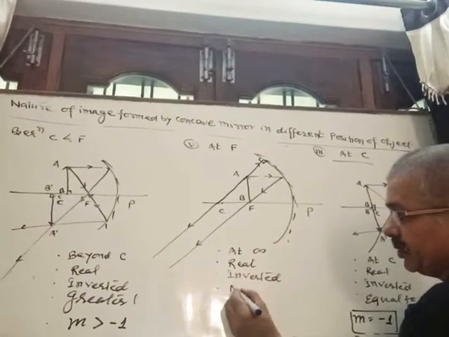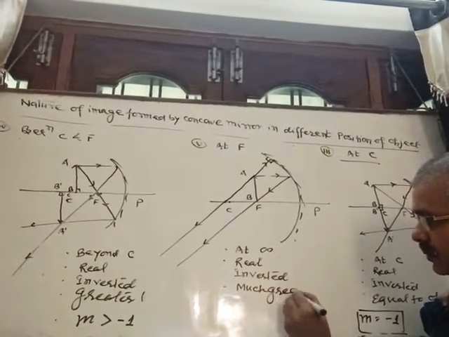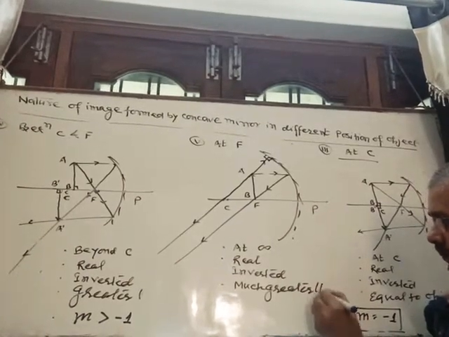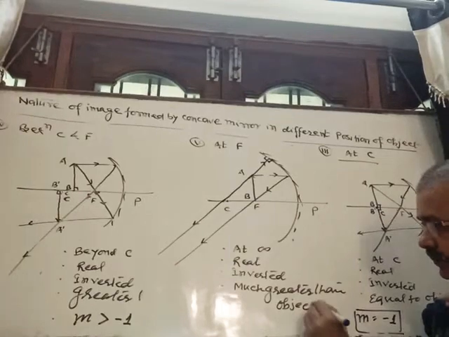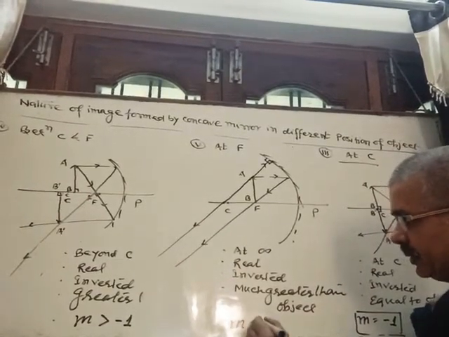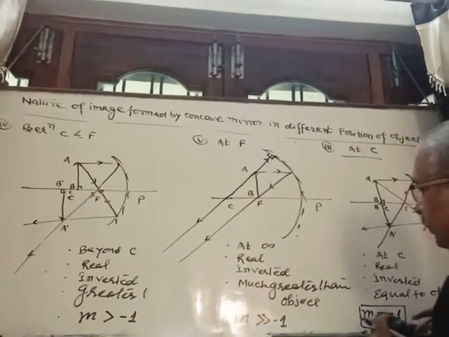Here much greater than object, or you may say highly magnified, and its magnification is very much greater than -1.